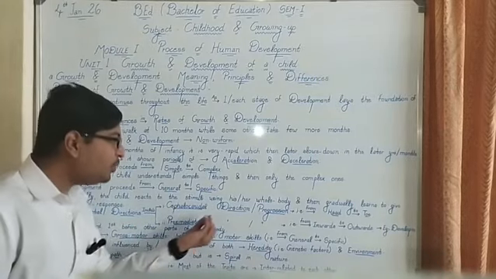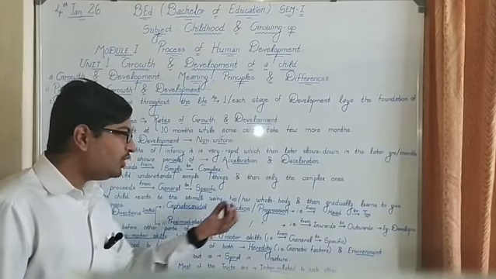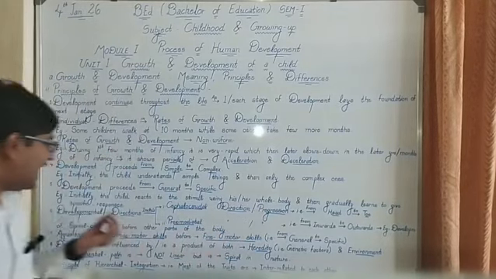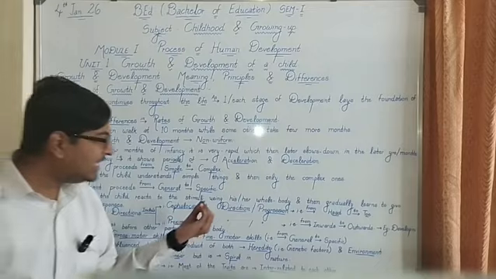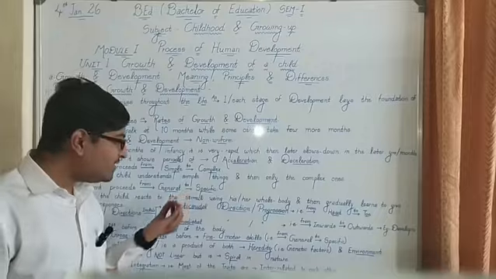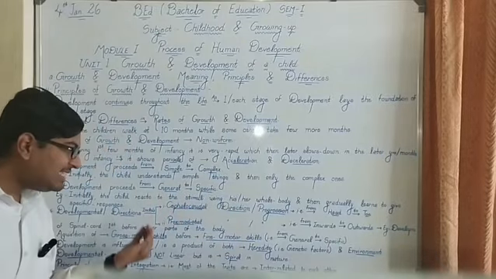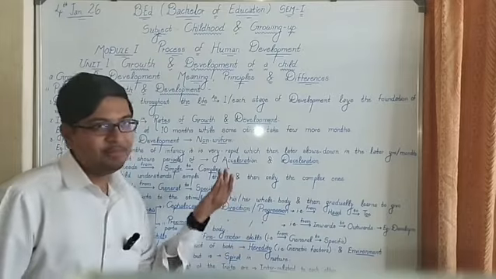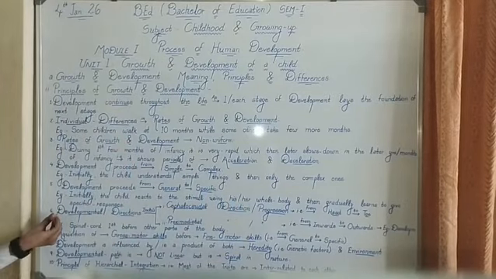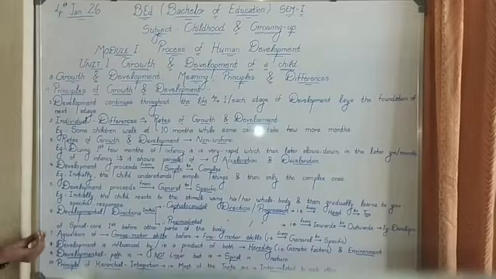This is how proximodistal direction or proximodistal progression takes place. So basically there are two developmental directions. First is the cephalocaudal direction or progression, and the second is proximodistal direction or progression. So this was the sixth principle of growth and development.